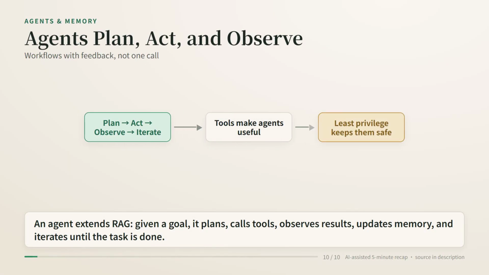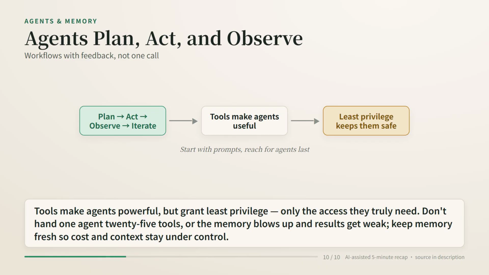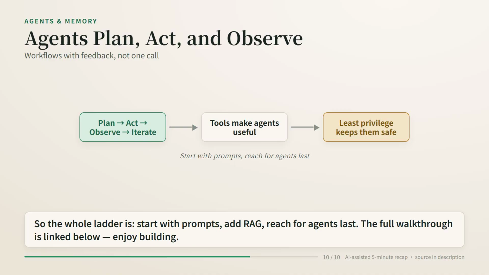An agent extends RAG. Given a goal, it plans, calls tools, observes results, updates memory, and iterates until the task is done. Tools make agents powerful, but grant least privilege, only the access they truly need. Don't hand one agent 25 tools, or the memory blows up and results get weak. Keep memory fresh so cost and context stay under control. So the whole ladder is, start with prompts, add RAG, reach for agents last.